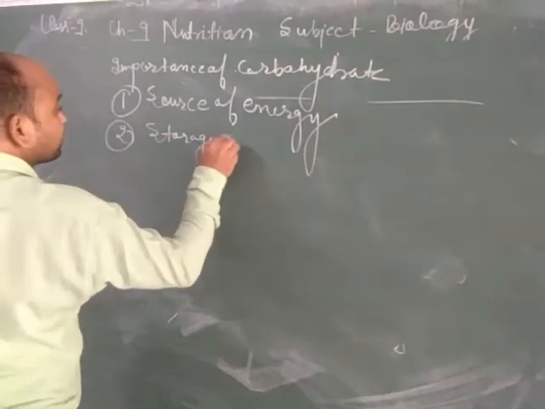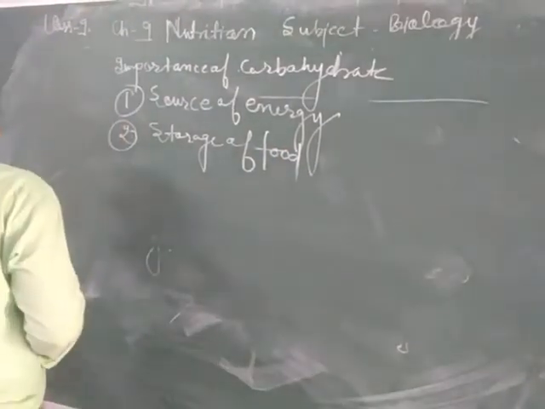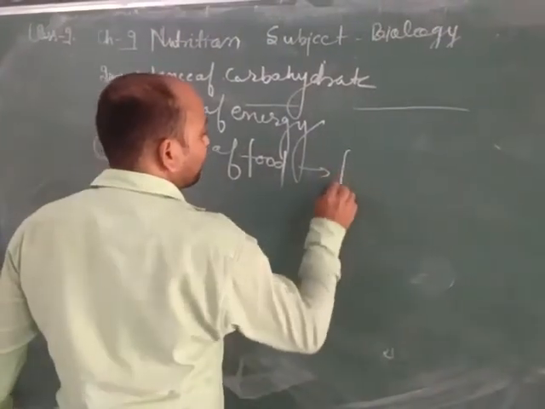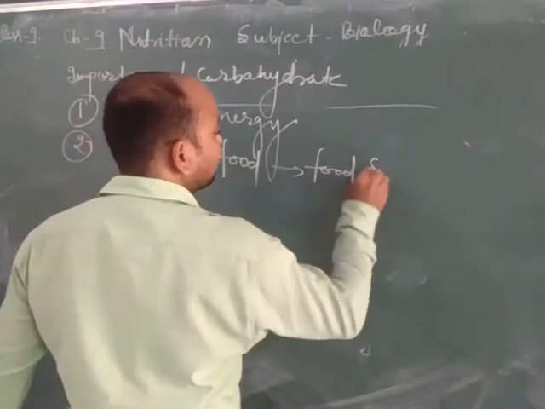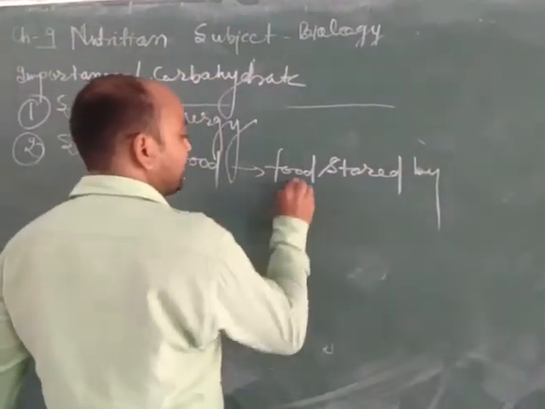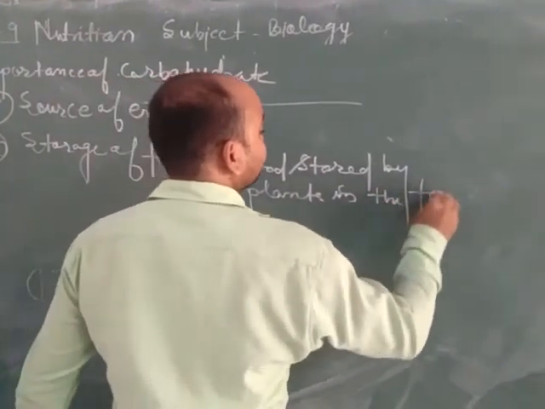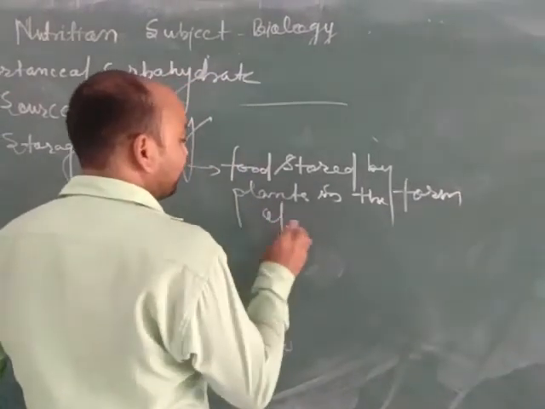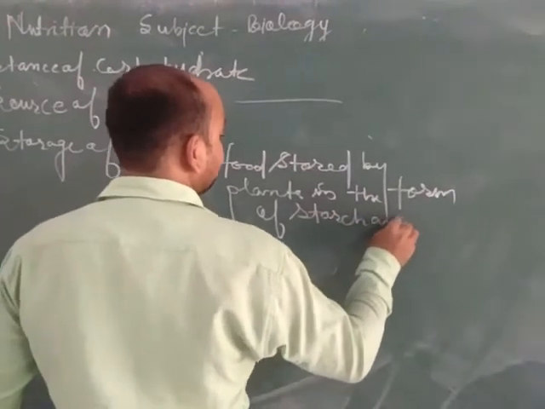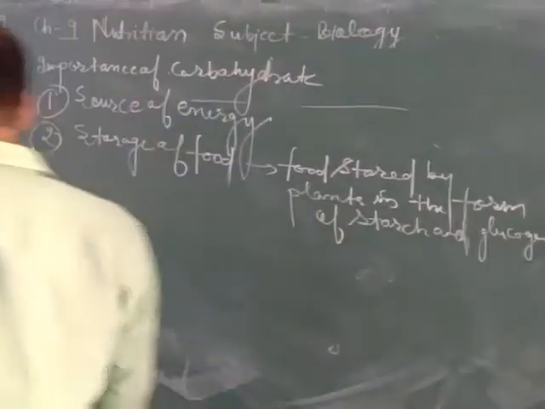Food is stored by plants in the form of starch, and glycogen is helpful in storage as well.